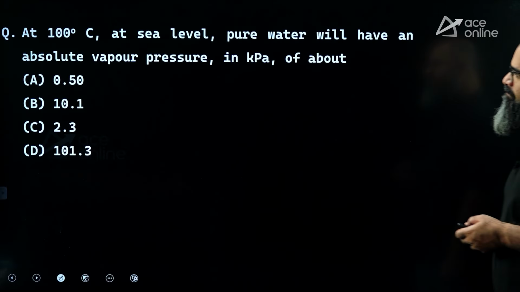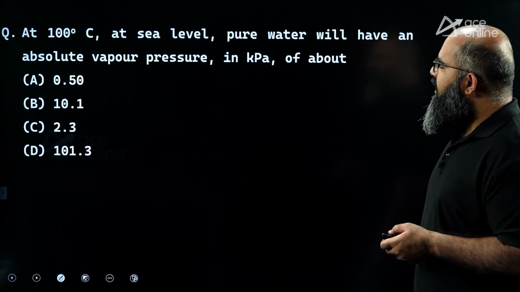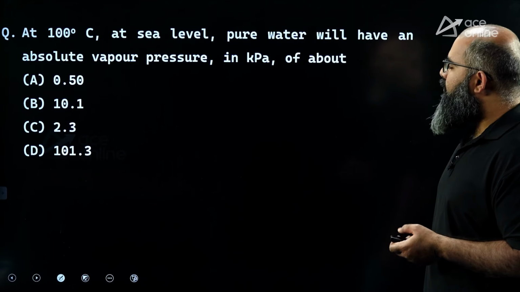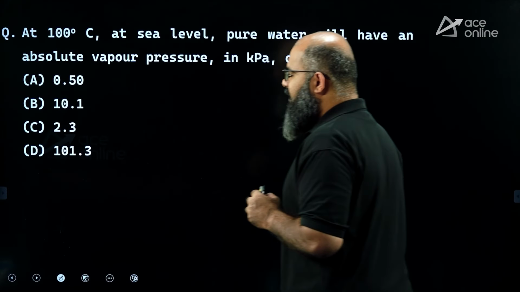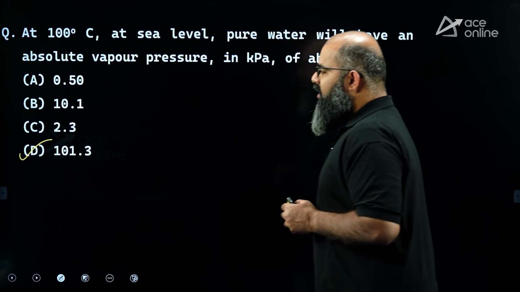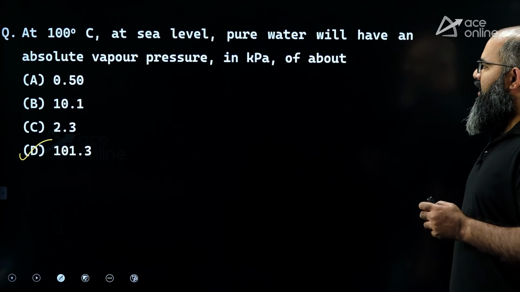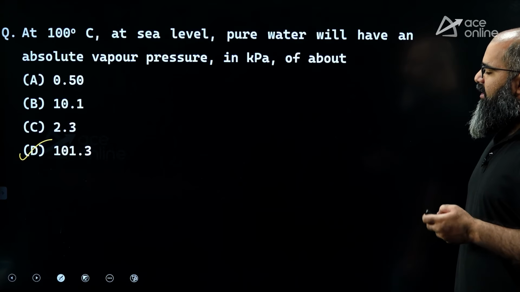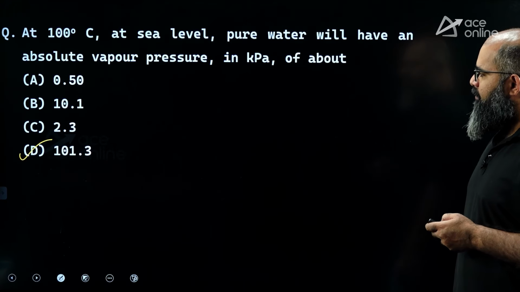Next thing, at 100 degrees centigrade at sea level, pure water will have an absolute vapor pressure of how much? Remember this thing, the absolute vapor pressure of water at 100 degrees centigrade is equal to 101.3 kilopascal. That is the 1 atmosphere basically.